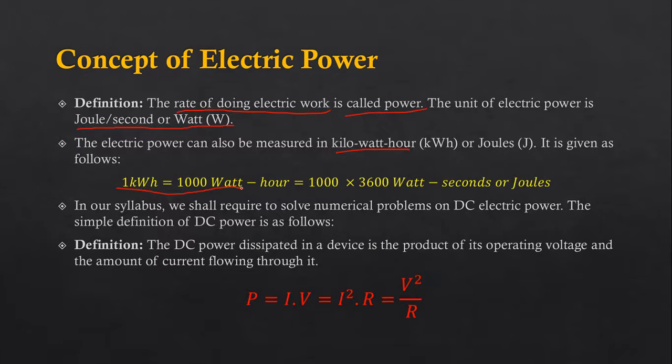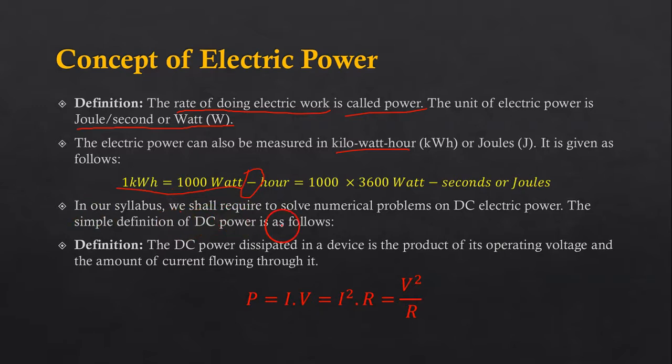So 1 kilowatt hour is equal to 1000 watt hour, that is equal to 1000 into 3600 watt seconds or joules. Sorry, this symbol is not minus, it is 1000 watt hour.